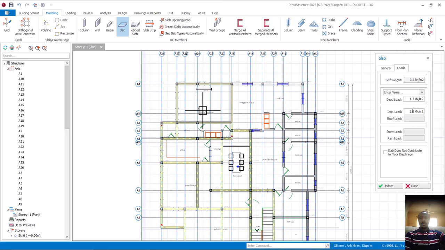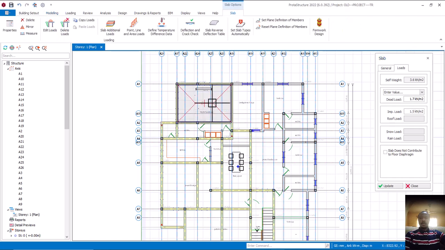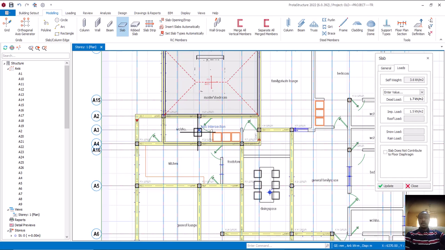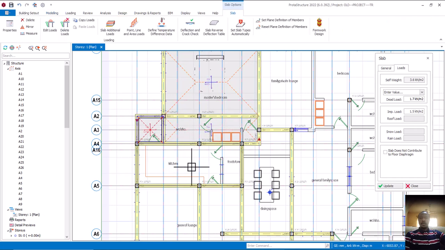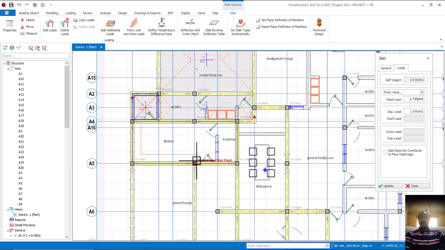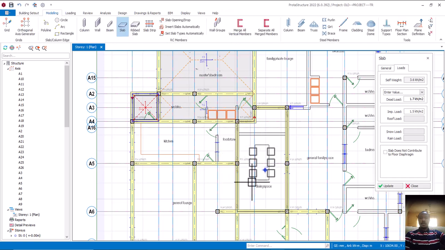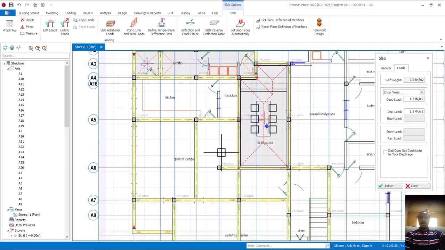Let's see. I'll click on this one. Let's wait for it to come up. Okay, it has come. So I'll come here now, click on this. All right, this small space, and then this one, I think we talk about this place, something like this. I think we say we are going to put a wall here, something like that. Let's see. Okay, I'll come back to that.